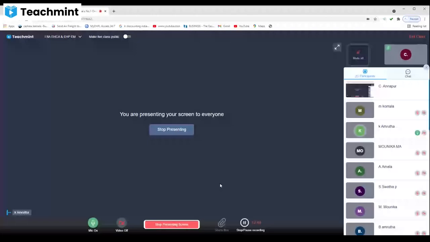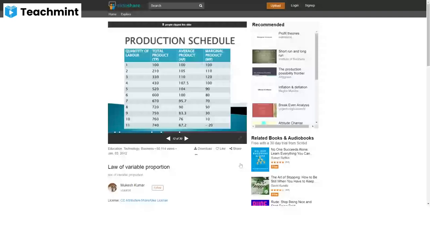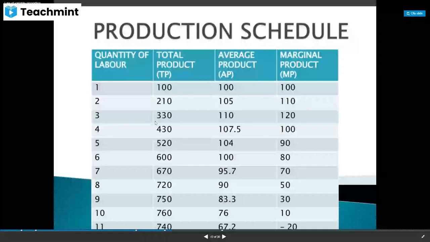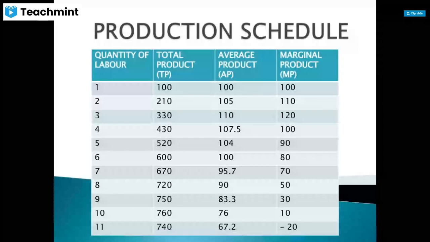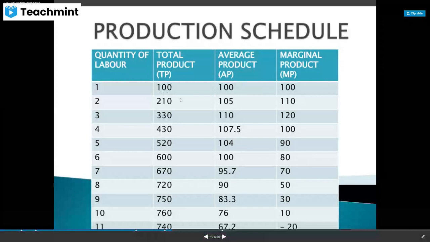Here in this table, total product is increasing. But initially it is increasing at an increasing rate. That means from 100 it is increasing to 210, and from 210 it is increasing to 330. That means here 110 units, and later on 120 units. Here you can see the difference in total product. Are you able to understand this?